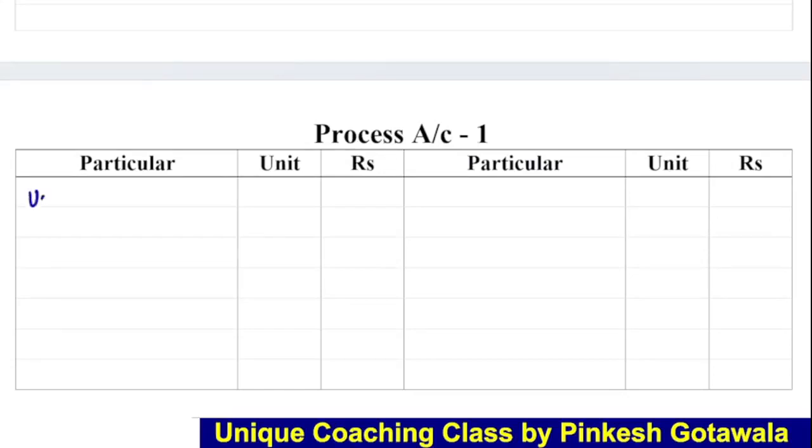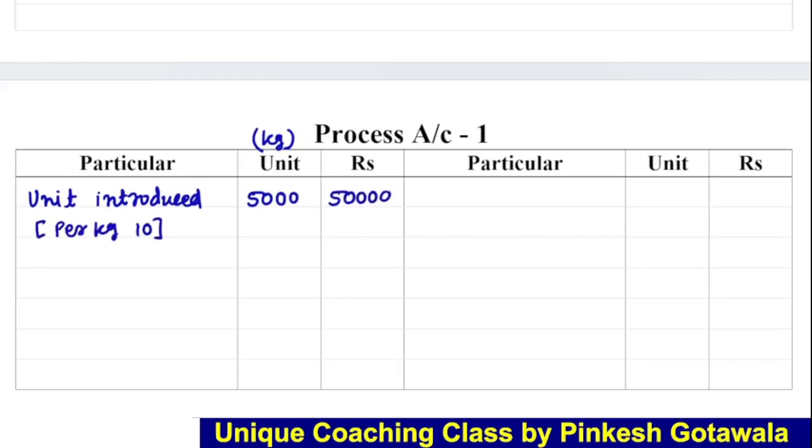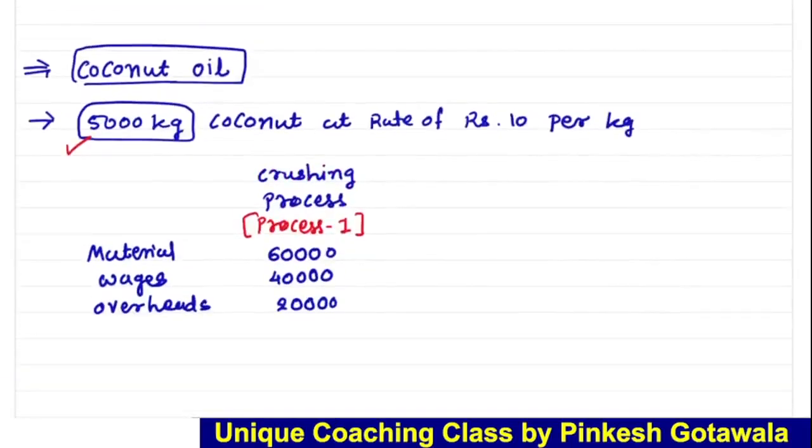So here we have to write this way: unit introduced. What should we write? Unit introduced. So we have introduced 5000 units. In bracket we have to write kg. Okay, 5000 kg coconut purchased, and the per kg price is 10 rupees. So total 50,000 rupees worth of coconut purchased. First of all we purchased 5000 kg coconut at the rate of 10 rupees.